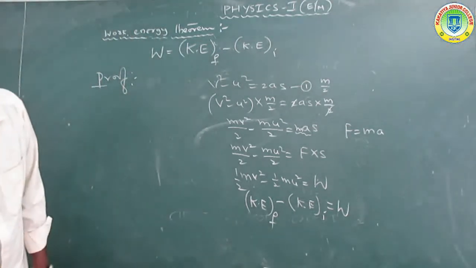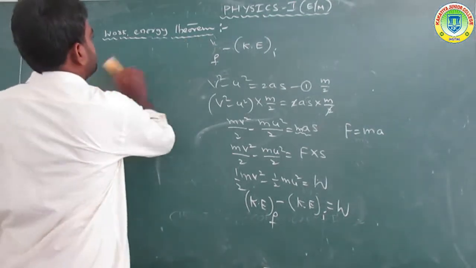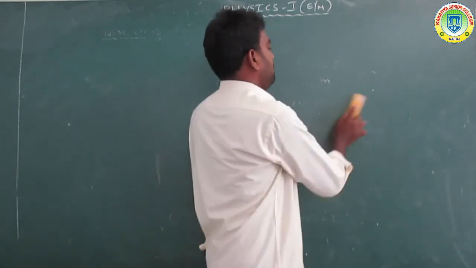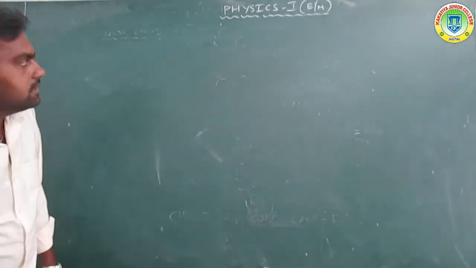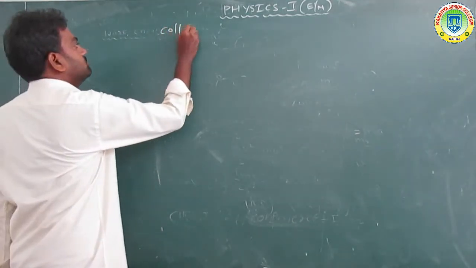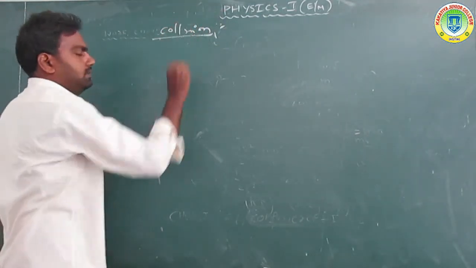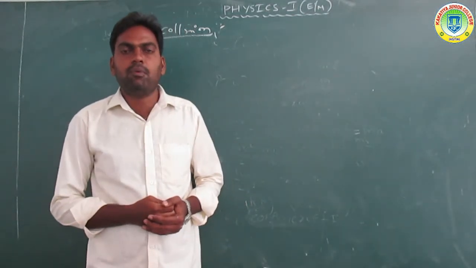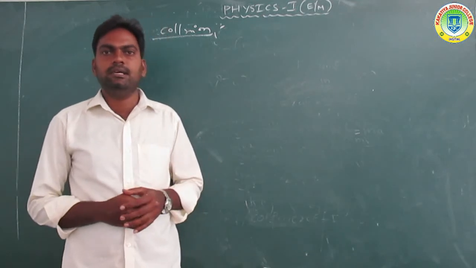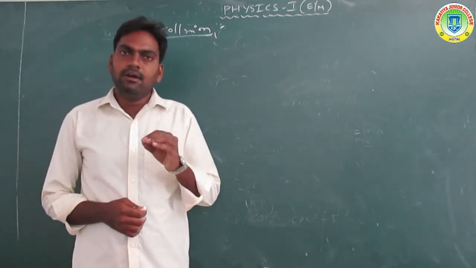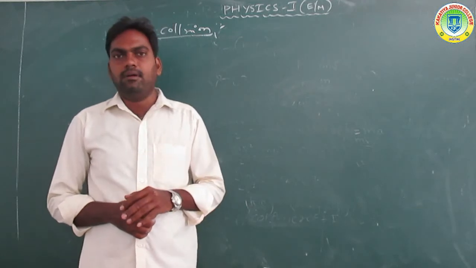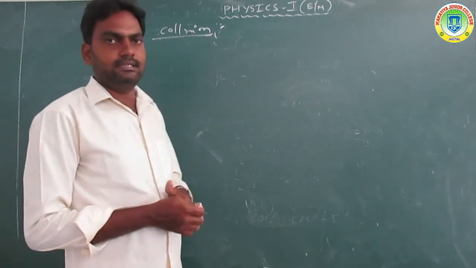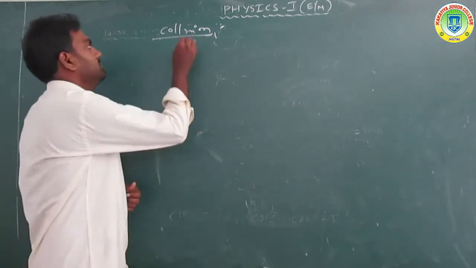Now let's discuss another topic, collisions. First of all, what is a collision? A collision is a strong interaction between particles, occurring during a very short interval of time. That is called a collision.